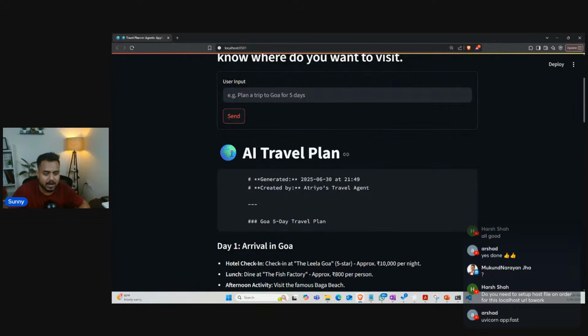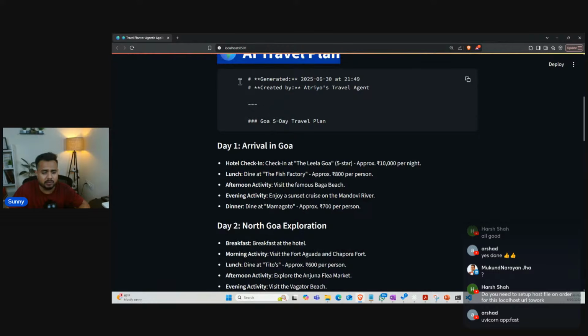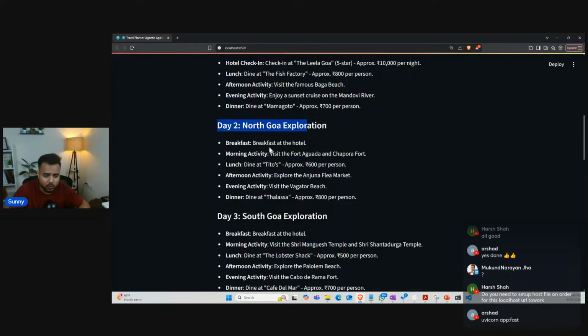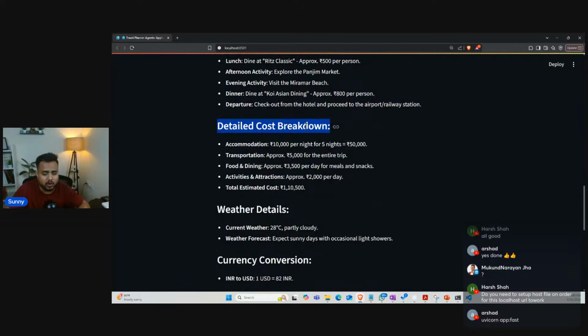So see, guys, here I'm able to get the details. I'm able to get an output. So it's an AI travel plan, and see, it is giving me the complete detail. I can simply copy it out in complete markdown format. It is generating. Now for day one, arrival in Goa, day two, day three, day four, day five, and here you can see the detailed cost analysis.